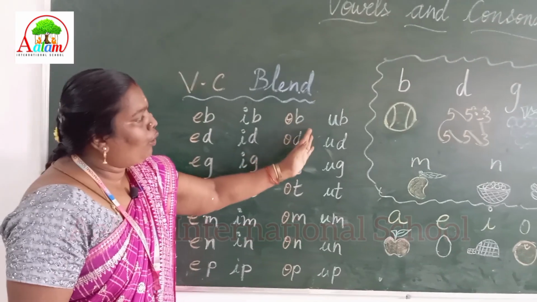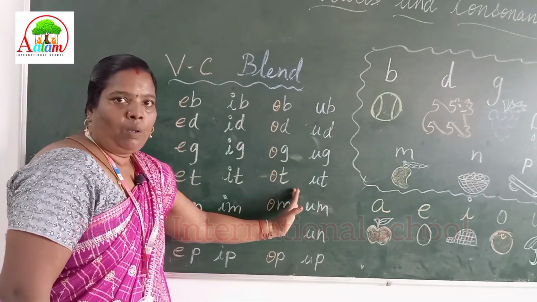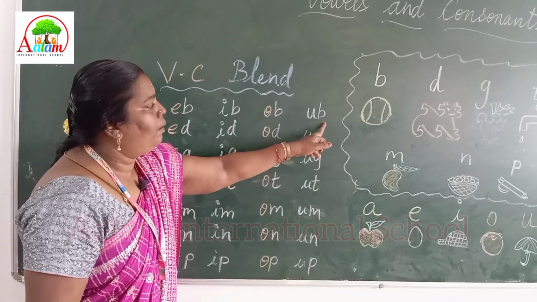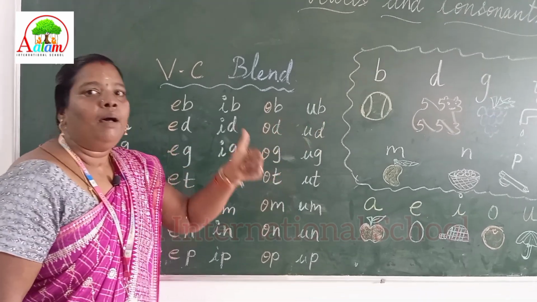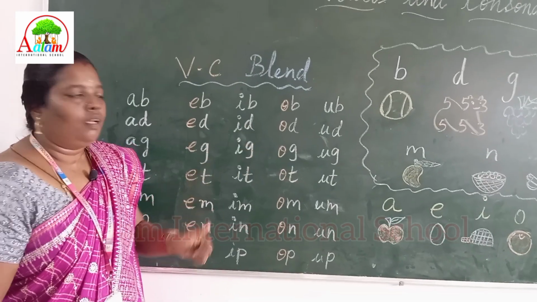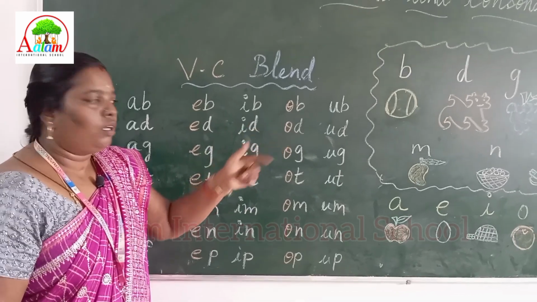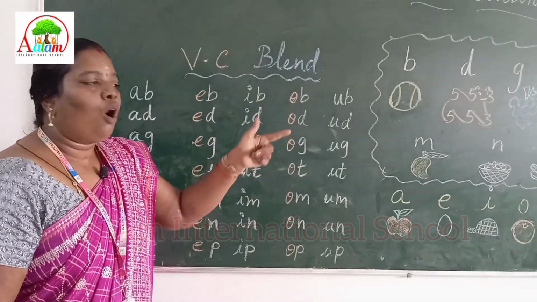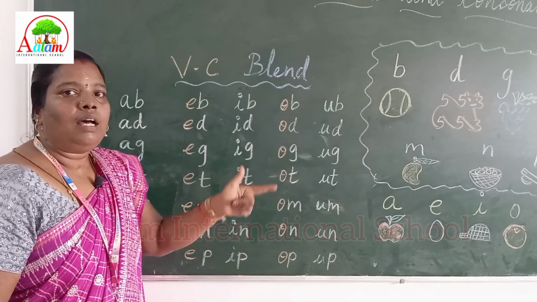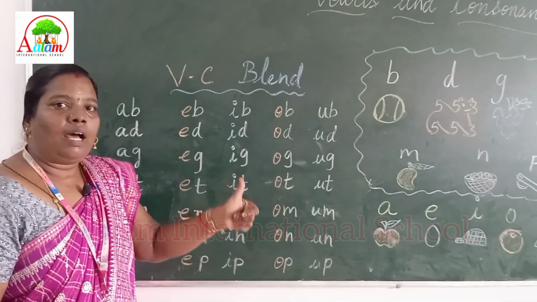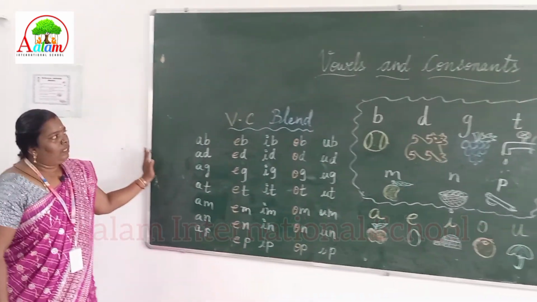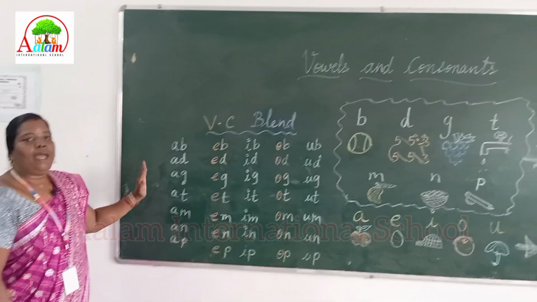Next, the last short vowel, U. Umbrella. We are going to blend vowel and consonant. U sounds u. Ba, ub. Da, ud. Ga, ug. Ta, ut. Un. Pa, up. So children, we have learned how to blend vowel and consonant.